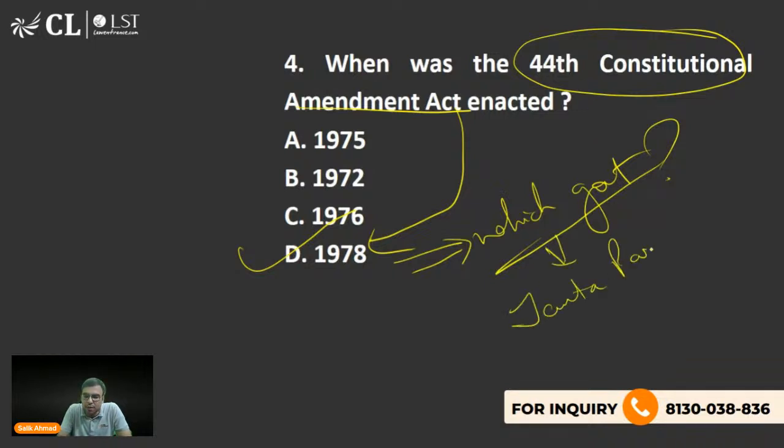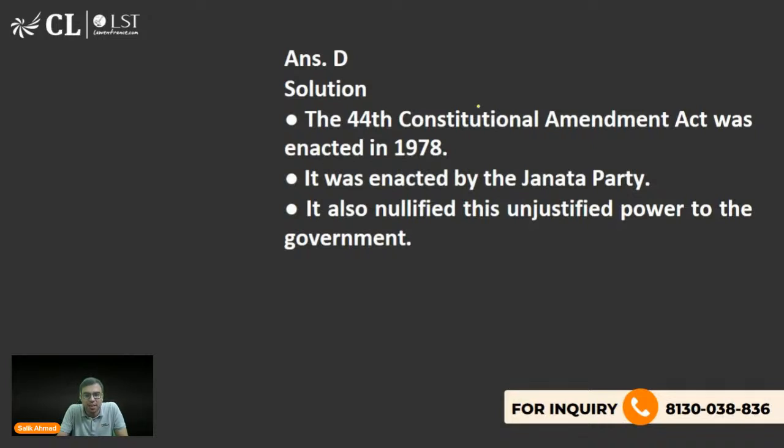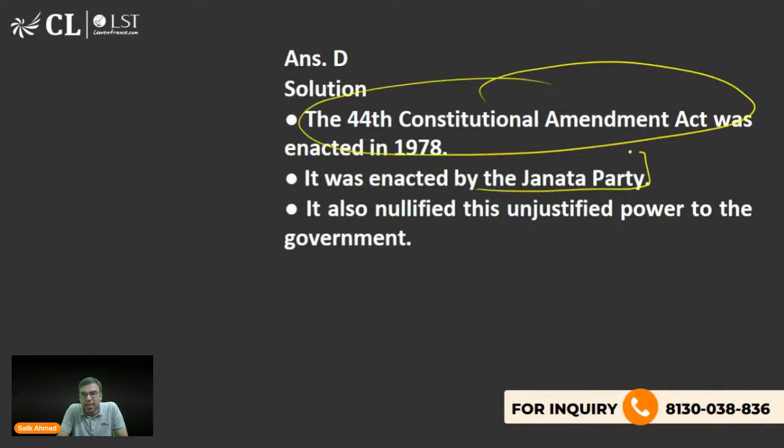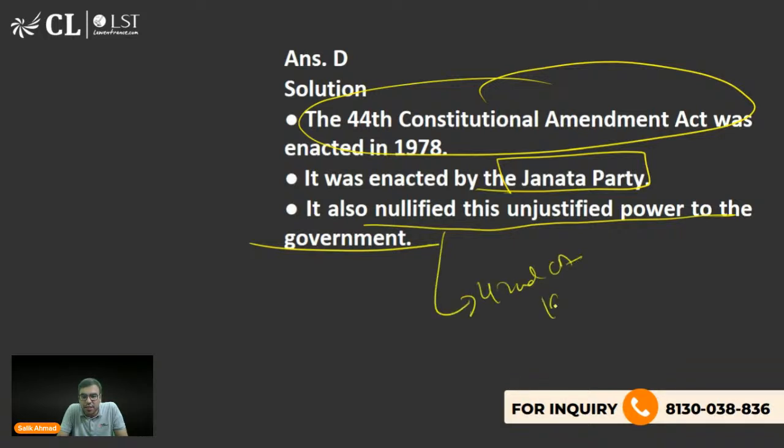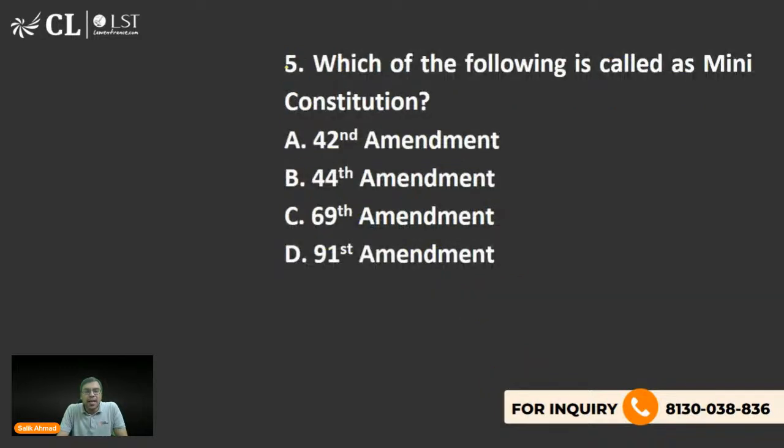Janata Party government was there. Yes, Ayush, you are right. So D is the right answer. Yes, Sok is also right. It was enacted by Janata Party government. It nullified the unjustified power to the government, which was actually given in the 42nd Amendment 1976. Okay. Let's move on to the next one. Which of the following is called mini constitution?